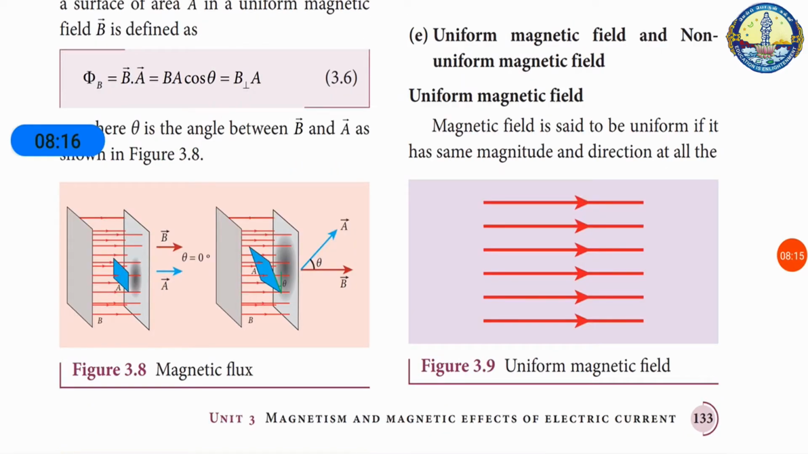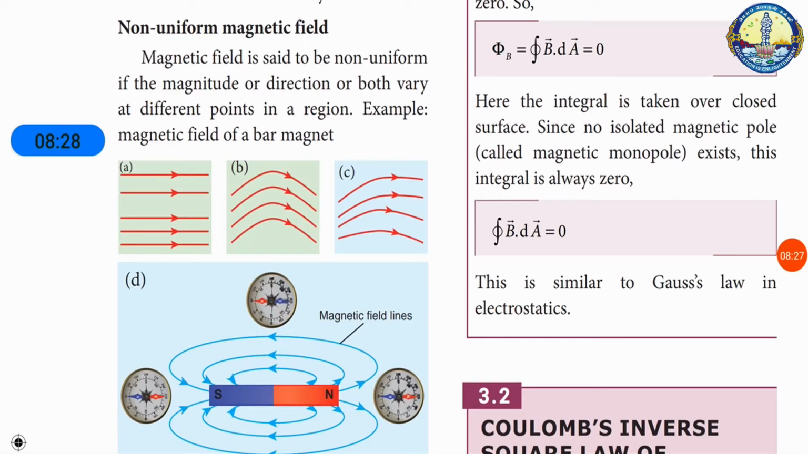Next, uniform magnetic field and non-uniform magnetic field. In a uniform magnetic field, the magnitude and direction are the same at all points. In a non-uniform magnetic field, the magnitude and direction both vary at different points in a region. For example, in figure A, the direction is the same but the magnitude differs between the field lines. In the next diagram, the spacing of the field lines is the same but the direction is different. In the last diagram C, both the magnitude and direction are different, since it is a non-uniform magnetic field.